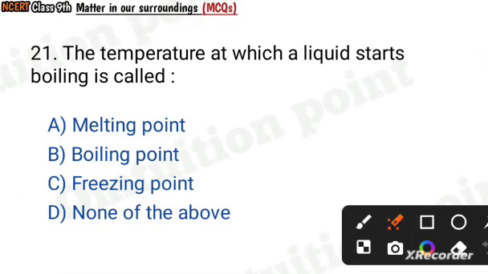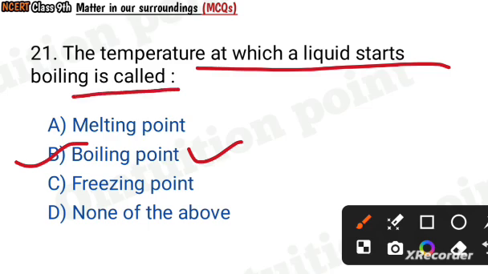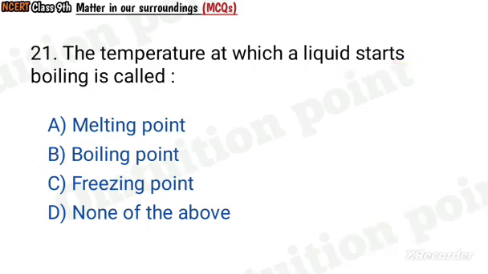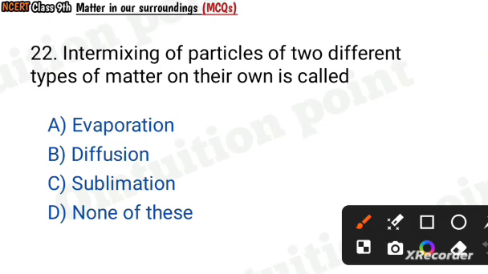Question number 21. The temperature at which a liquid starts boiling is called melting point, boiling point, freezing point, none of the above. Boiling point. The temperature at which a liquid starts boiling is called its boiling point. Question number 22. Intermixing of particles of two different types of matter on their own is called evaporation, diffusion, sublimation, none of these. Diffusion.